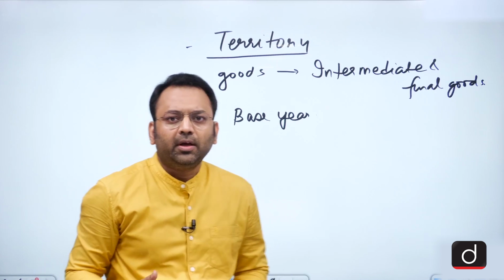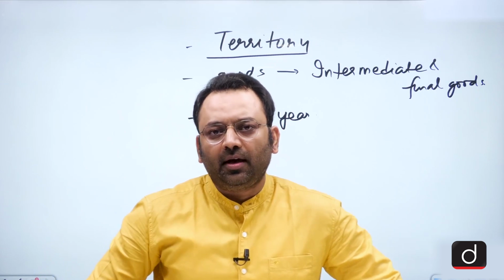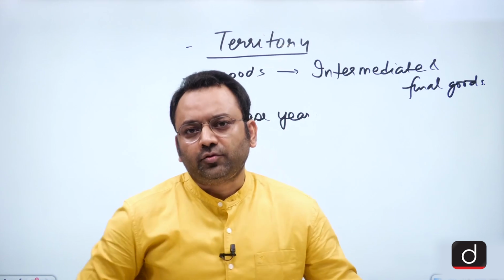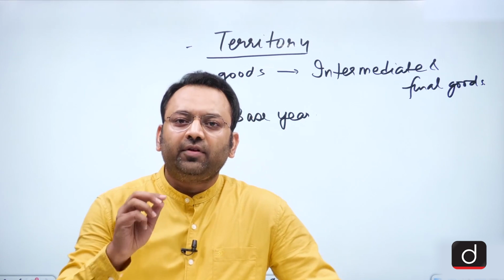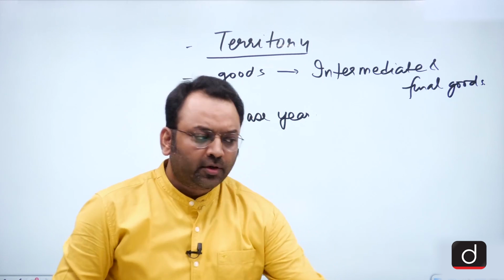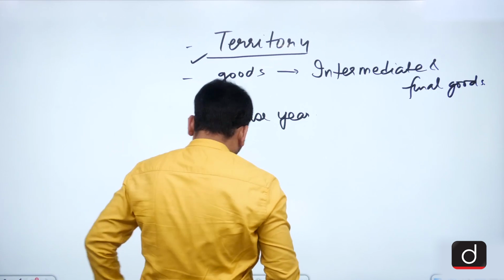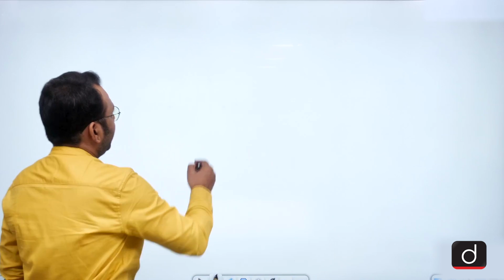When we talk about the national income, when we talk about the production in a country, what does a country here refer to? What is the meaning of that territory for which we are desiring to calculate the income? So first of all, we have to look at the concept of the territory. Suppose we talk about the production in India. What is India all about? Suppose I make a map.